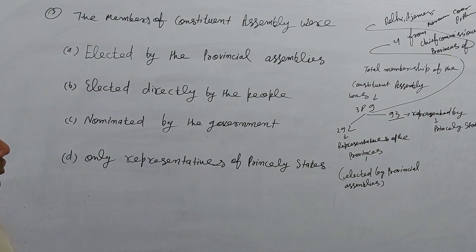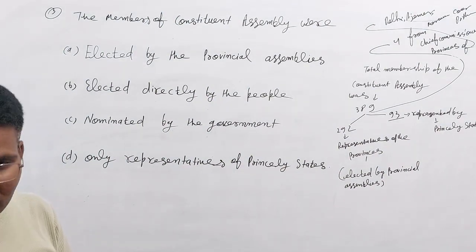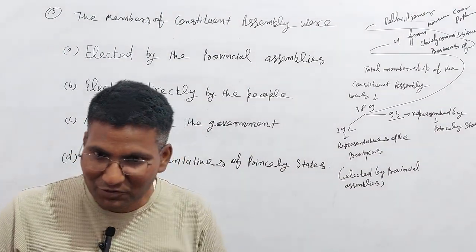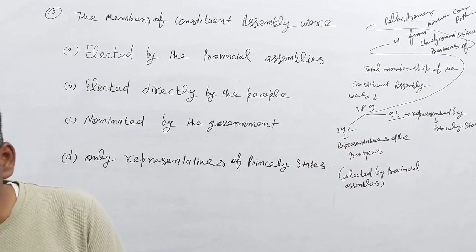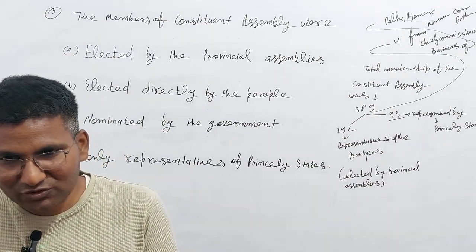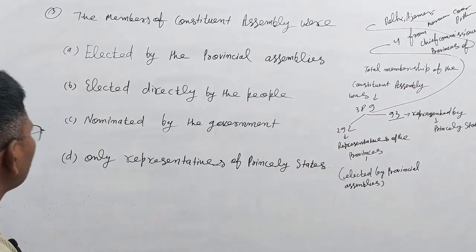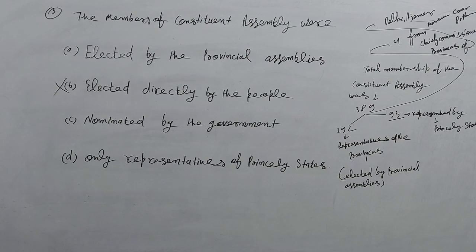Elected by the provincial assemblies, elected directly by the people. So you should know that at that time there was no election process by the people. At this time it's going to happen, not at that time. So this option is wrong.